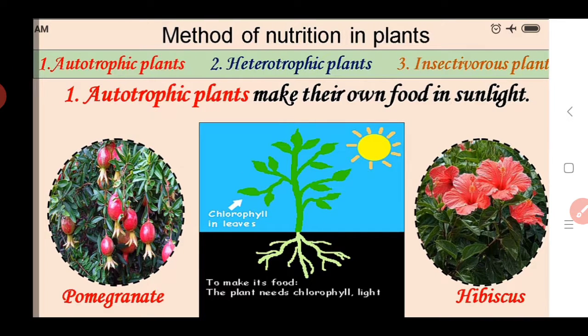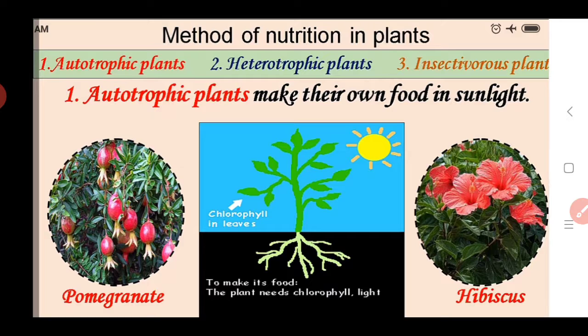Here we see the process, the photosynthesis process: all the green plants, which have chlorophyll in their leaves and in their body, with the help of this sunlight and chlorophyll, prepare their own food. All green plants have the ability to prepare their own food.